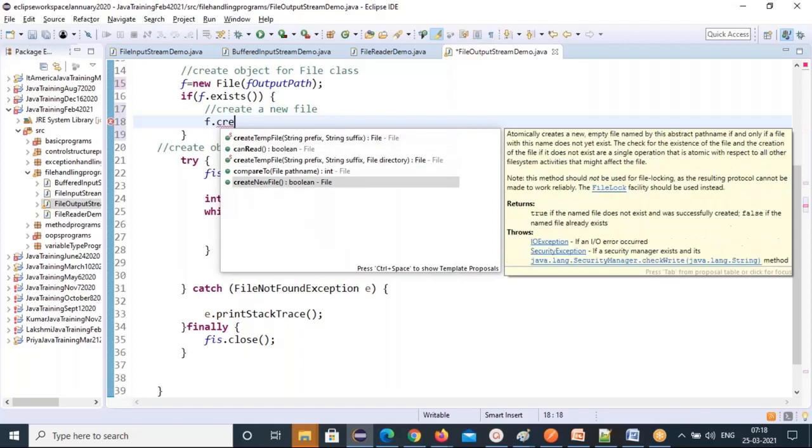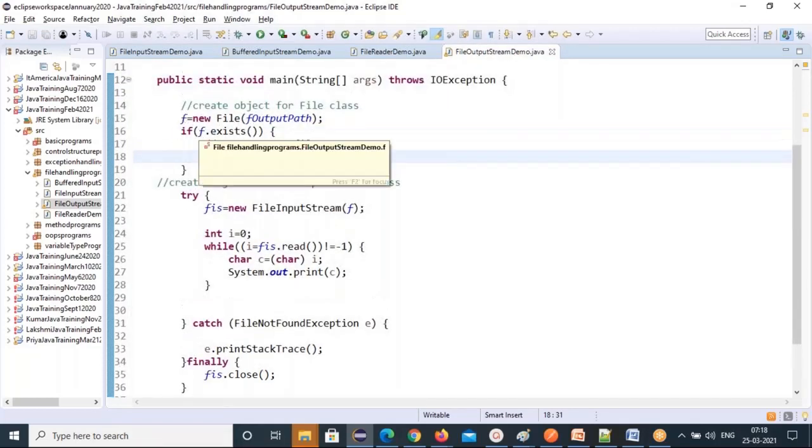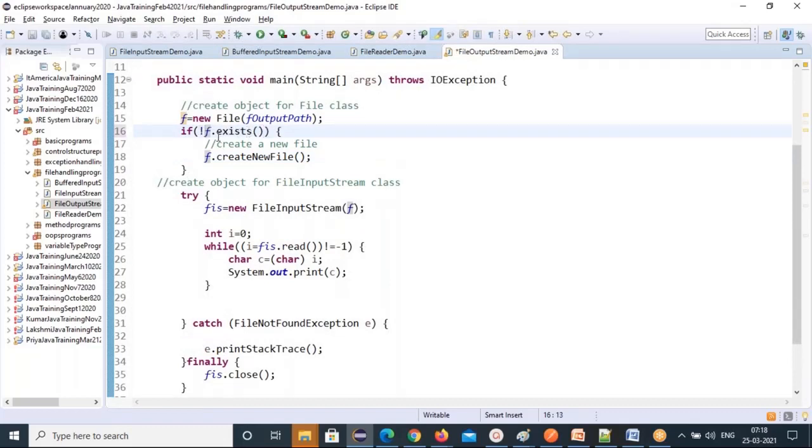So can you see here, createNewFile? It will create a new file on the fly. If file exists, you don't need to create, right? If file doesn't exist, that's why I kept the negation. Then you create a new file. Which file will it create? Whatever file you are representing here, that file it will create.